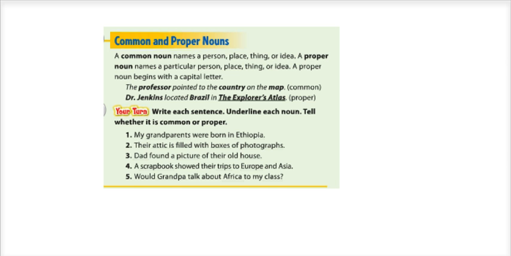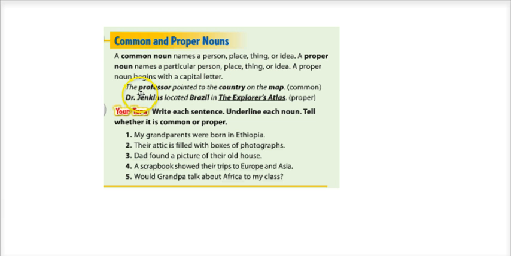So in class today, we talked about a common and a proper noun. Just as a reminder, a common noun names a person, place, thing, or idea. A proper noun names a particular person, place, thing, or idea. And a proper noun will always begin with a capital letter.